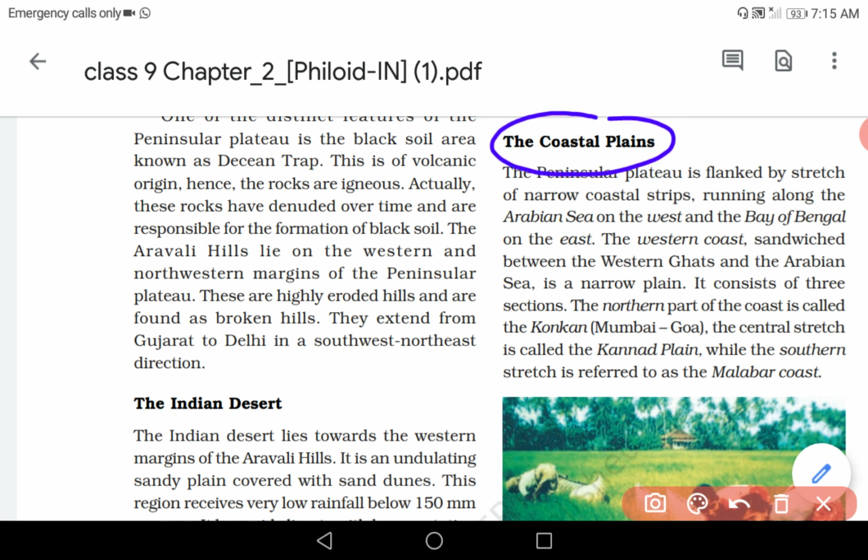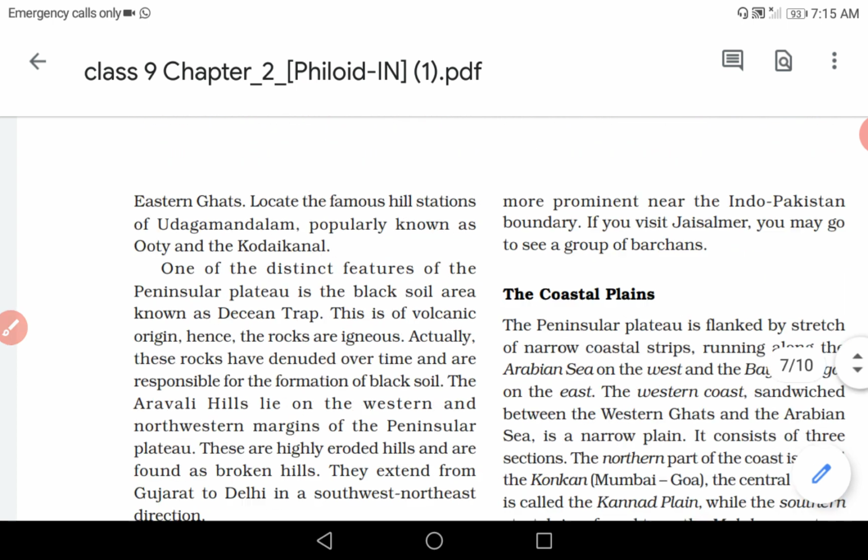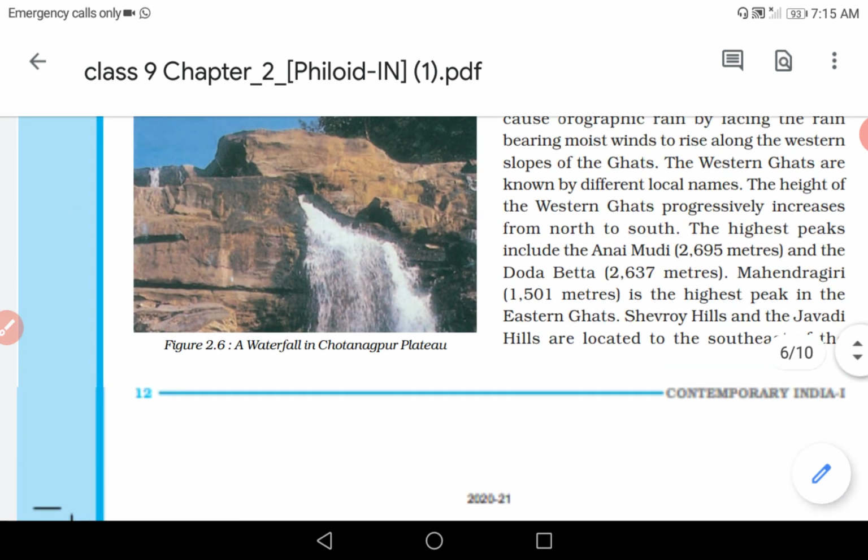From the name only, coastal plain means it is a plain area which is beside the coast area, means near to the sea. In our previous classes, we have discussed about the northern plain.